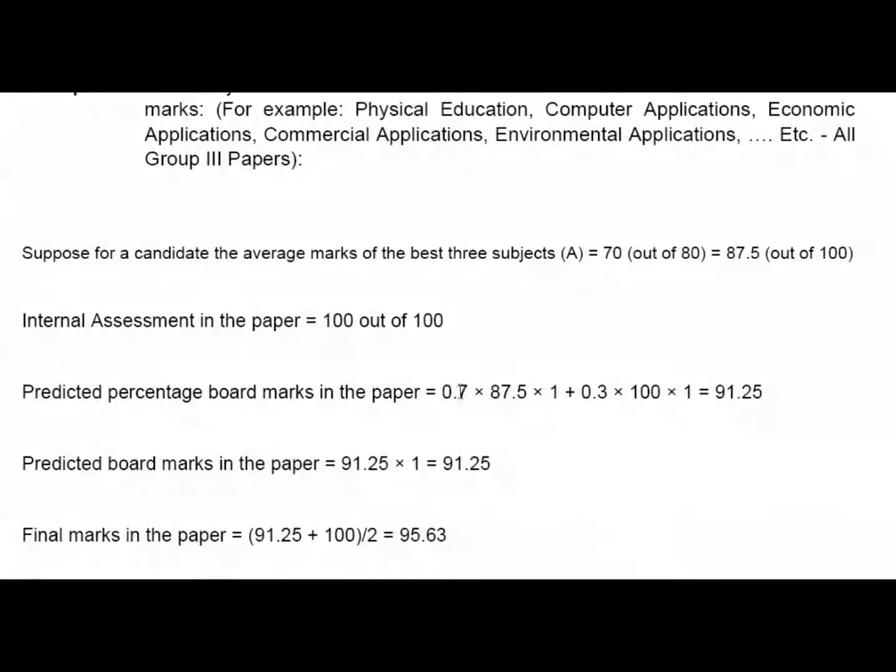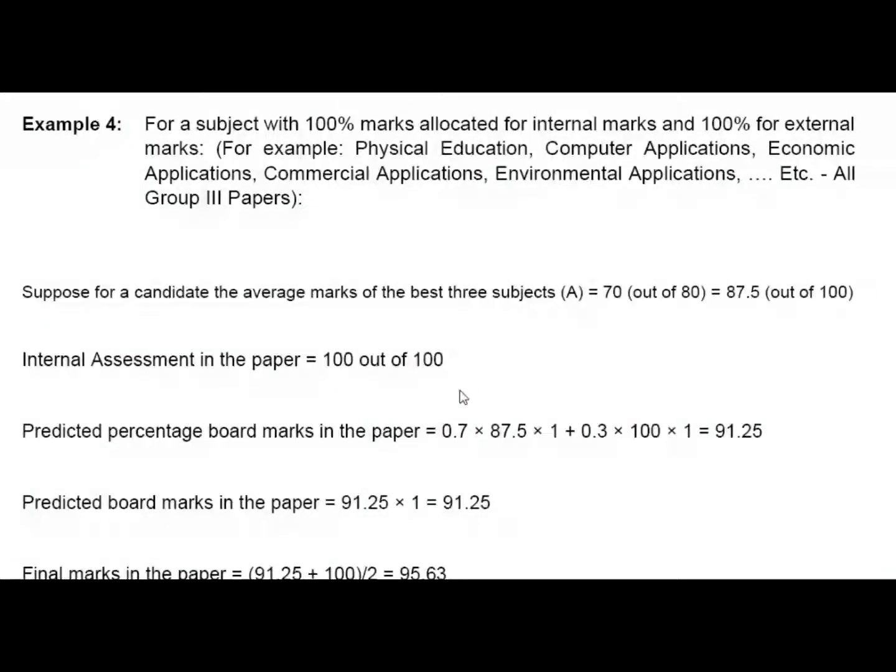Example 4, for a subject with 100% marks allocated for internal marks, for example, physical education, computer applications, economic applications, commercial applications, environmental applications, etc. All Group 3 papers. Suppose for a candidate the average marks of the best 3 subjects, A, equals 70, out of 80, equals 87.5, out of 100.